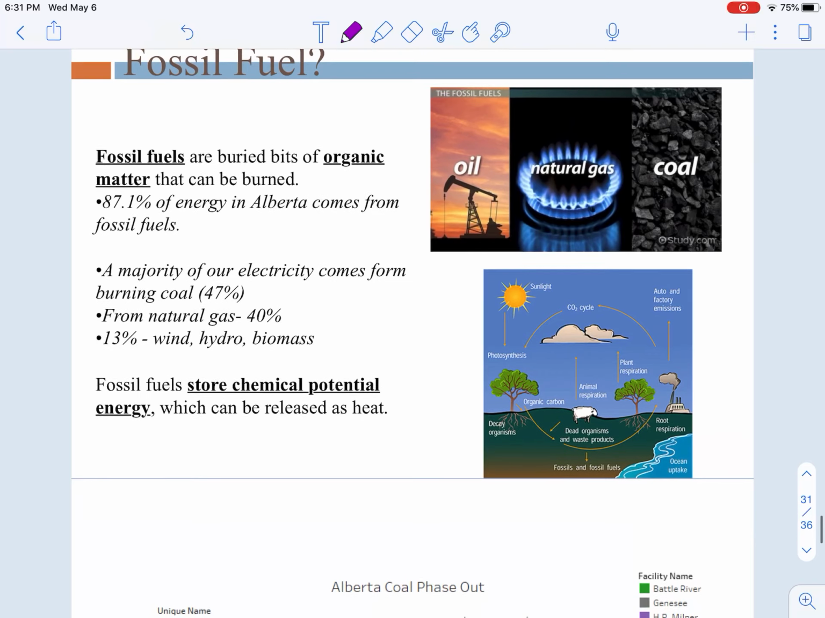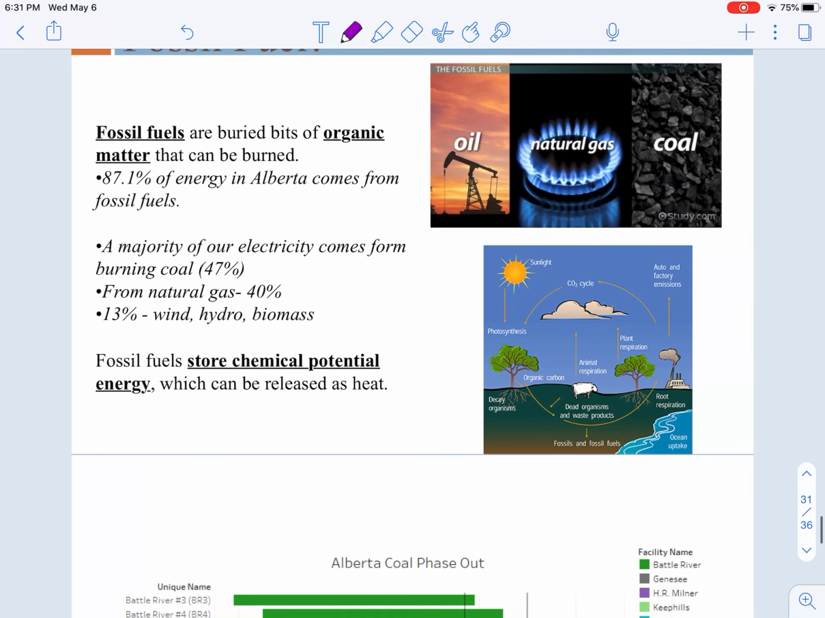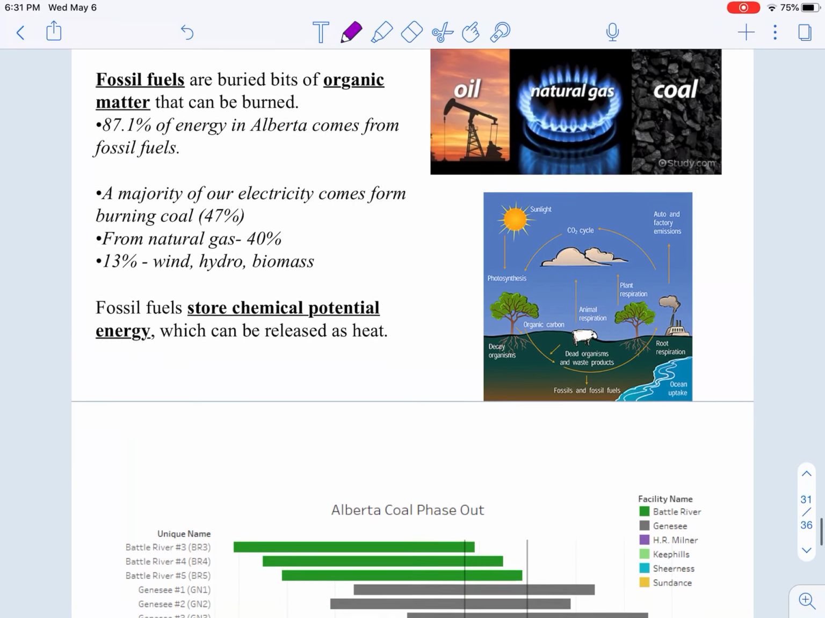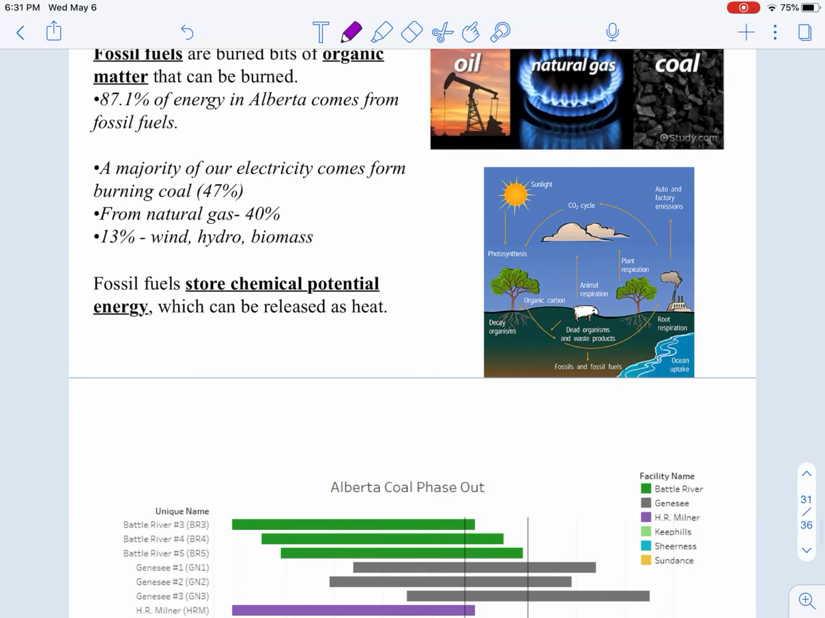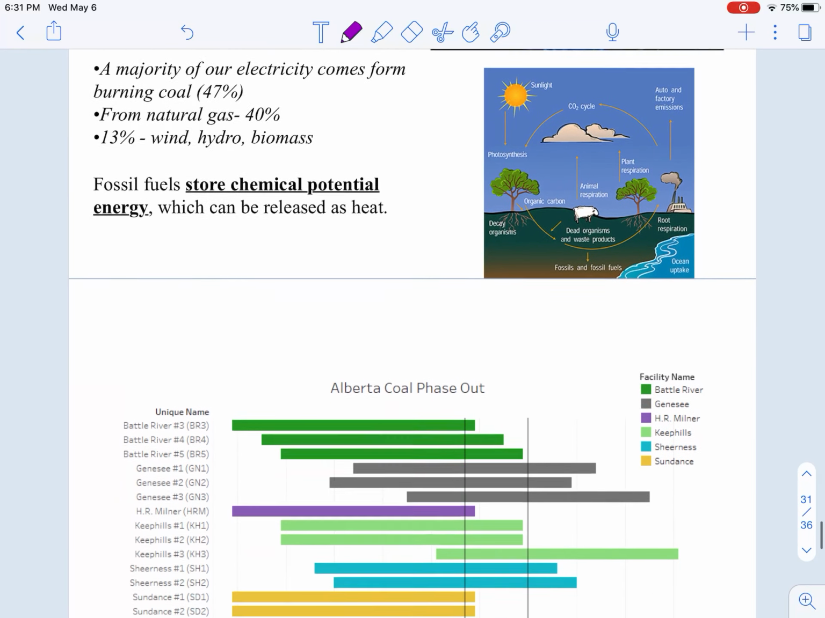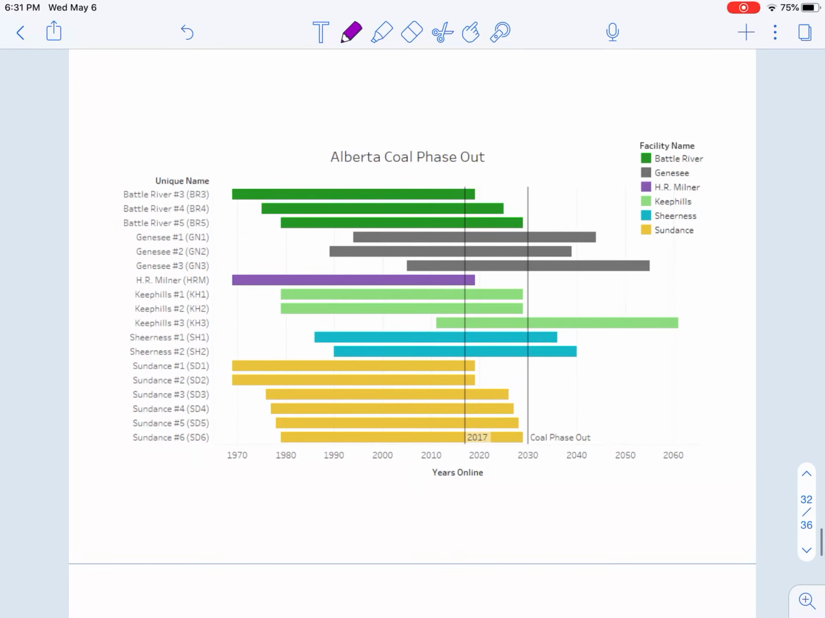And in terms of fossil fuels, we're still in Alberta using 85% or 87% of our energy from fossil fuels, 47% from coal, 40% from natural gas, and a little bit of wind, hydro, biomass from other sources, 13%. So when we talk about fossil fuels, just like food, fuels contain chemical potential. So there's potential energy in the food and the fuel to do a work.